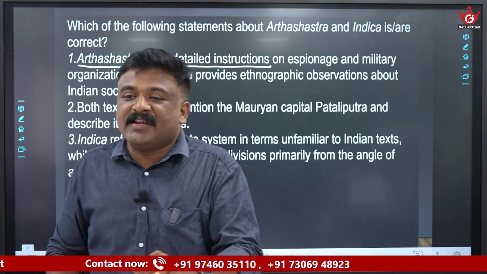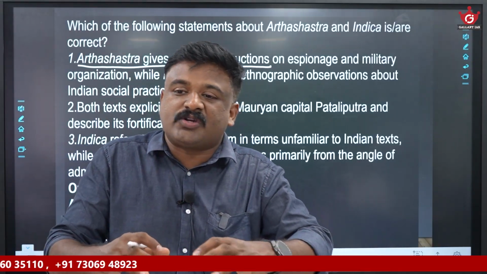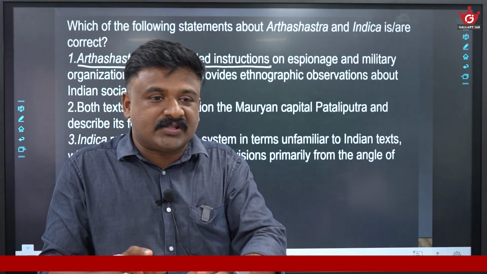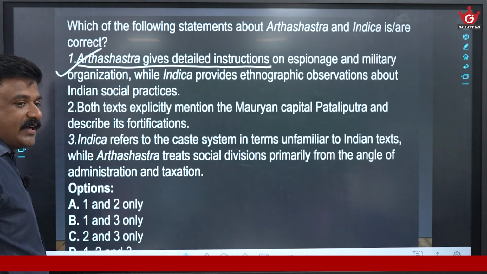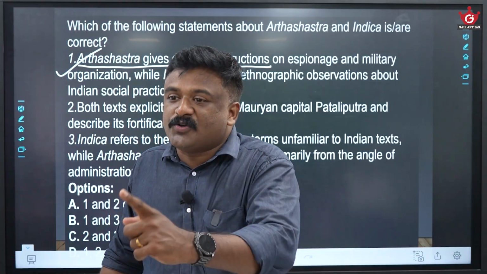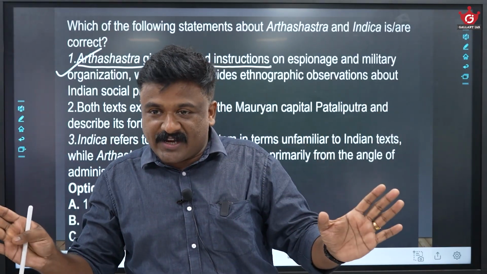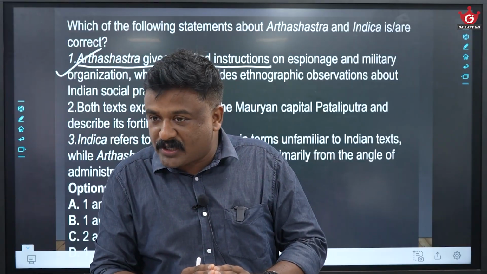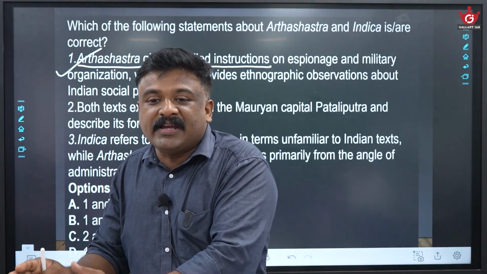But on the other side, Indica is a descriptive text, giving a description of Pataliputra by Megasthenes. Here he is describing the socio-economic, cultural, and urban conditions of Pataliputra. So in that scenario, the first statement is correct, because Arthashastra gives guidelines on a welfare state, how to rule the state, the duties of the king, and the principles for better economic and military administration. So it is prescriptive in nature, and Indica is descriptive in nature.